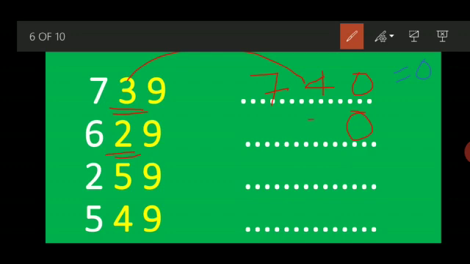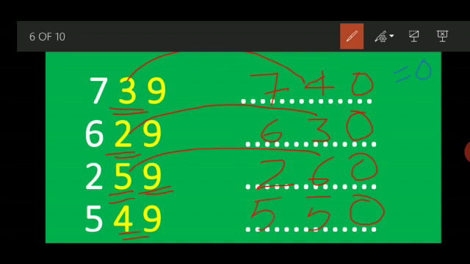After 2, what will come? After 2, 3 will come. And 6 will be as it is. 9 will change into 0. What comes after 5? 6, very good. So 5 will change into 6 and 2 will be the same. You can see 9 will change into 0, and after 4, 5 has come, and this 5 will be as it is.